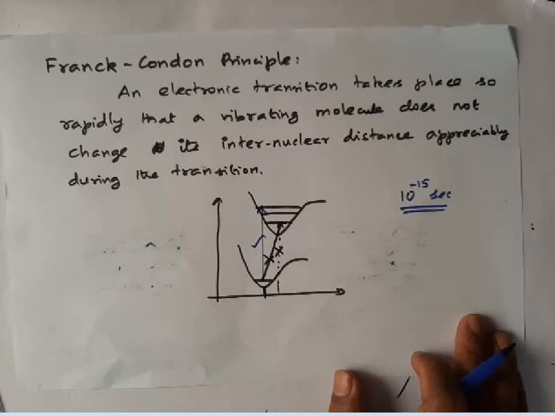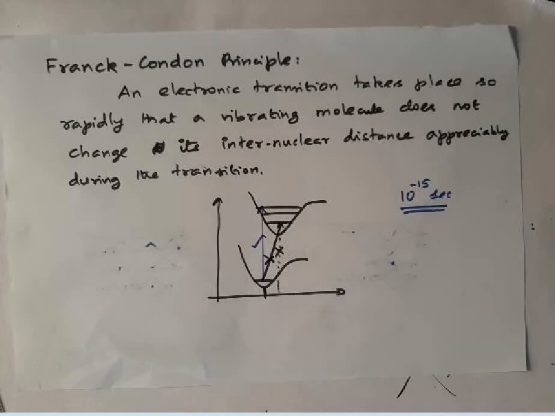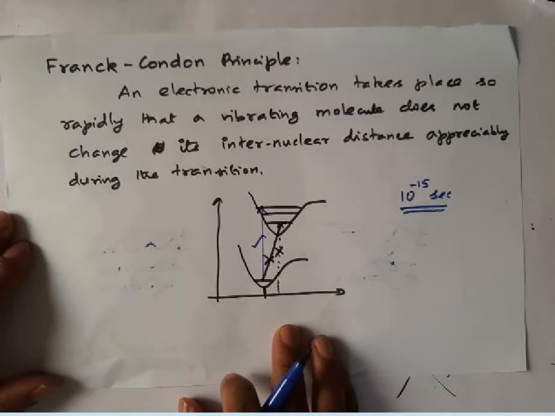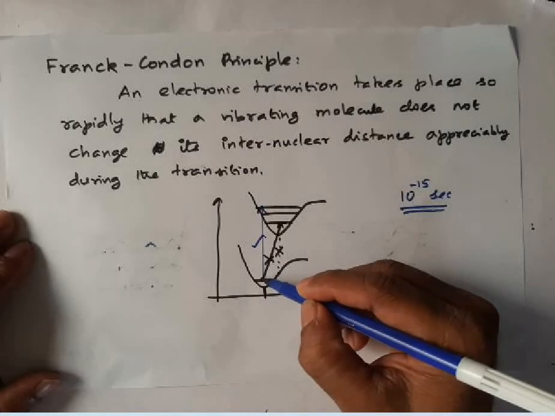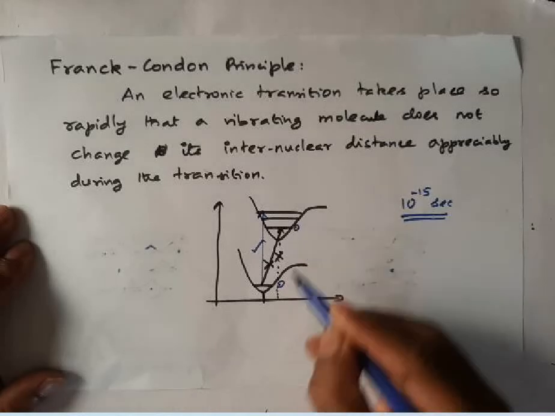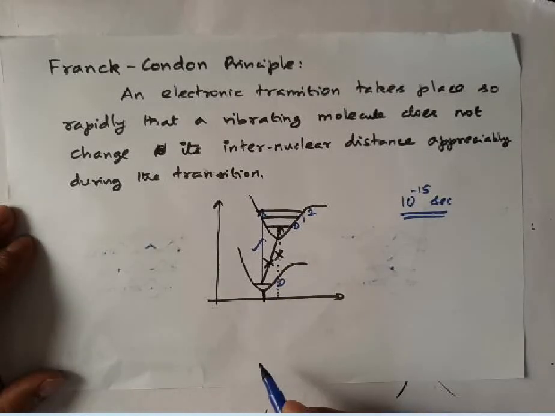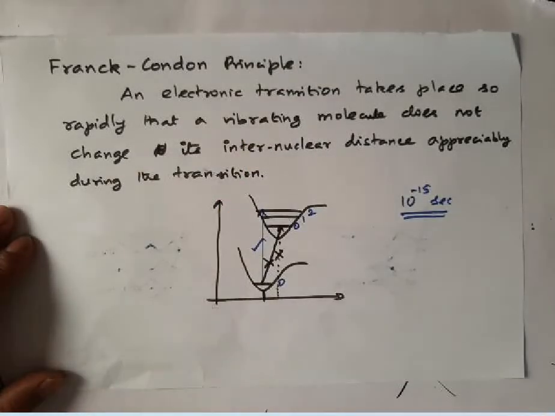Now, if the Franck-Condon principle operates in the transition, what will happen? Listen, there will be a small probability of transition from 0 to 0. There will be some probability of transition 0 to 1, 0 to 2, etc. But which transition will give the most intense line?